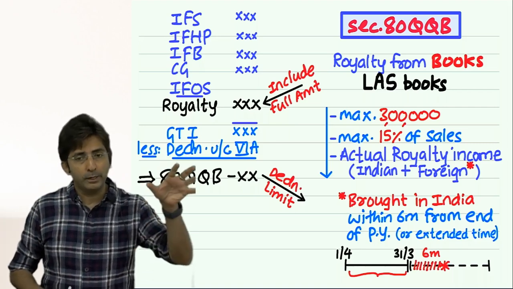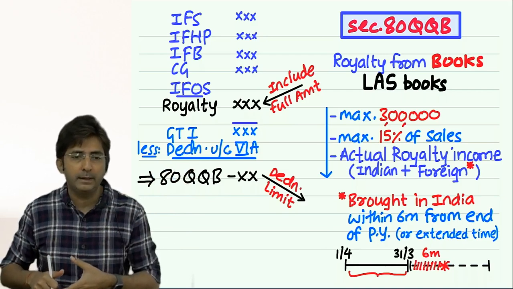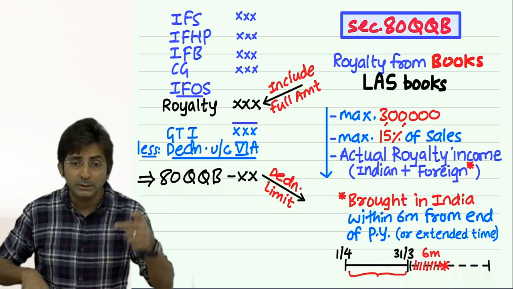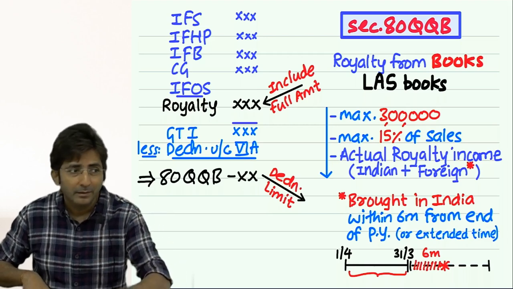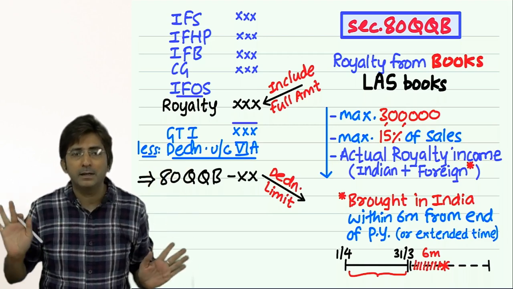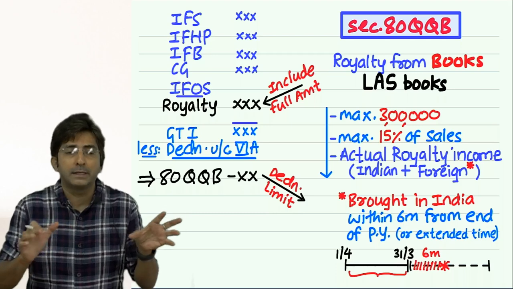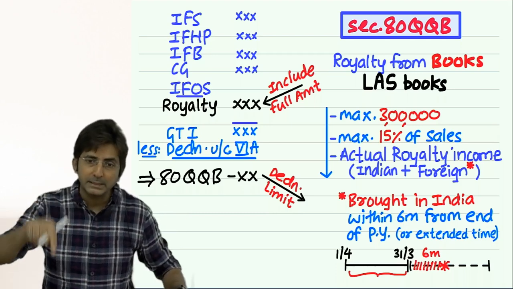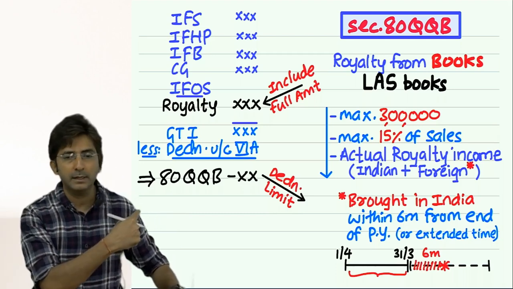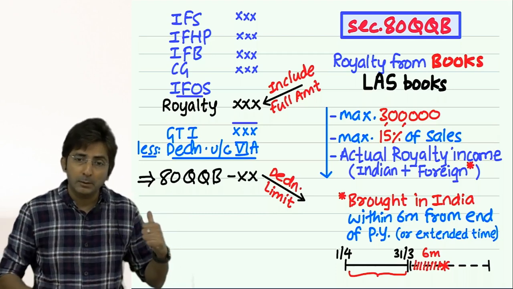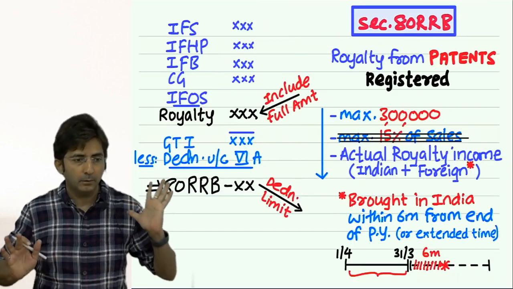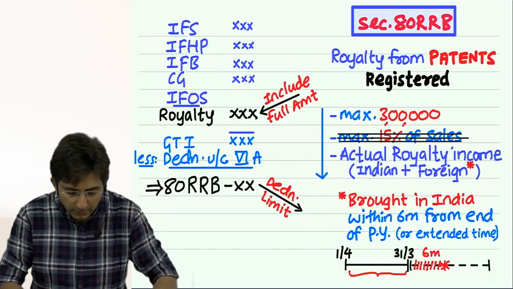So, if a foreign author gets royalty income in India, he will be taxed in India because he is getting income from India. But we will not give him deduction under 80QQB because he is a foreign author, means he is a non-resident. Okay, you should be resident to claim deduction under 80QQB as well as RRB. Okay, now see one question based on this.